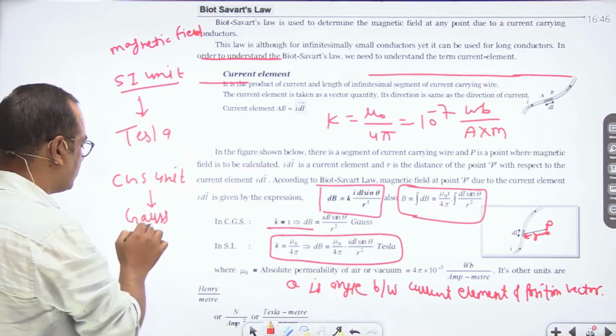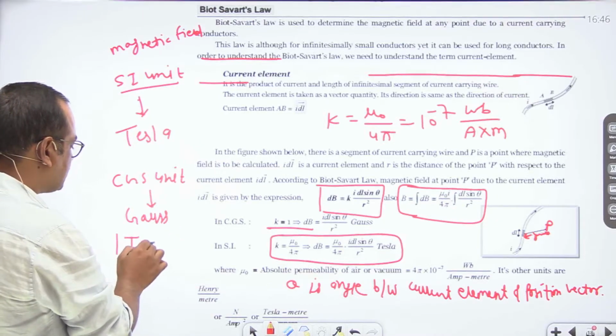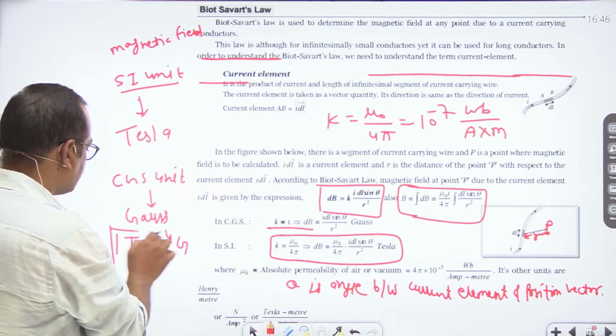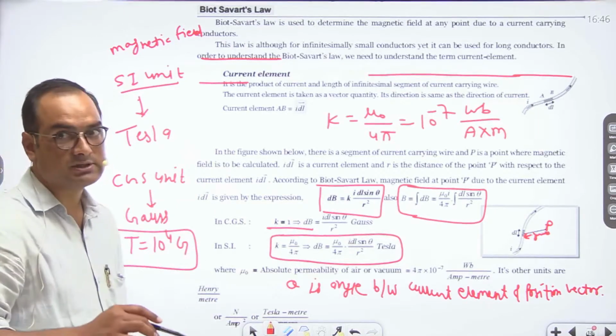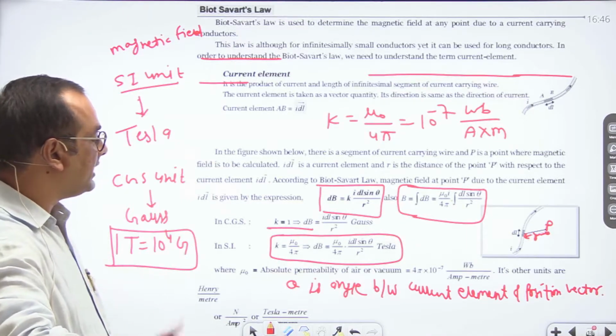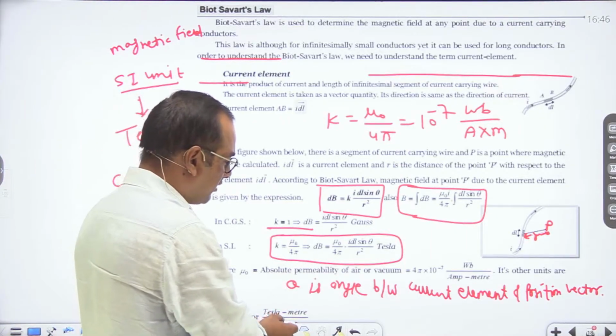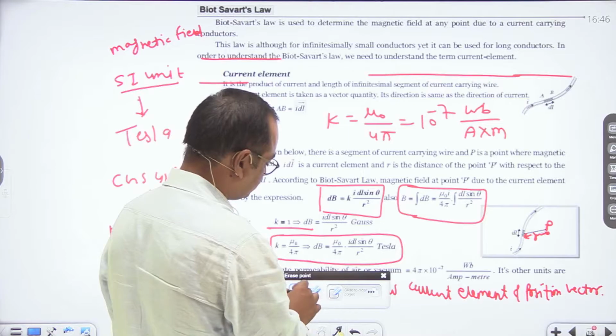There is a relation: 1 Tesla is equal to 10 to the power 4 Gauss. This is the relation between Tesla and Gauss. So this is the general concept of Biot-Savart law.